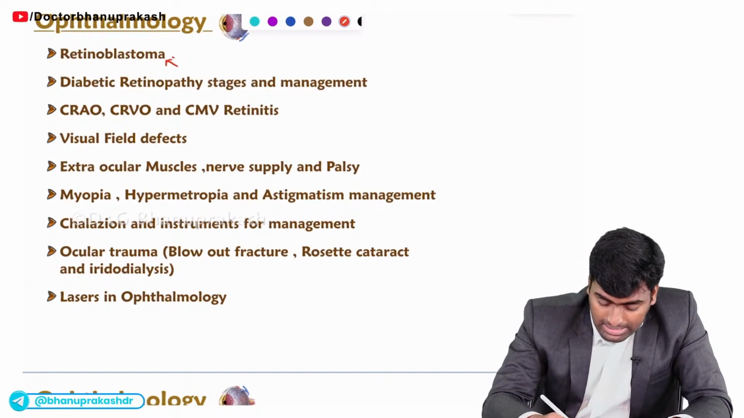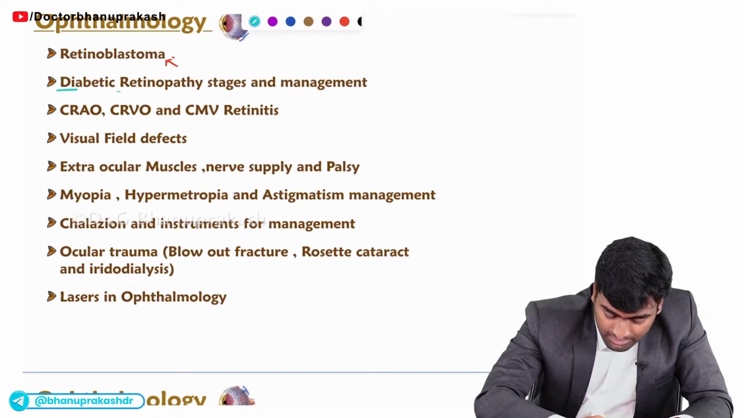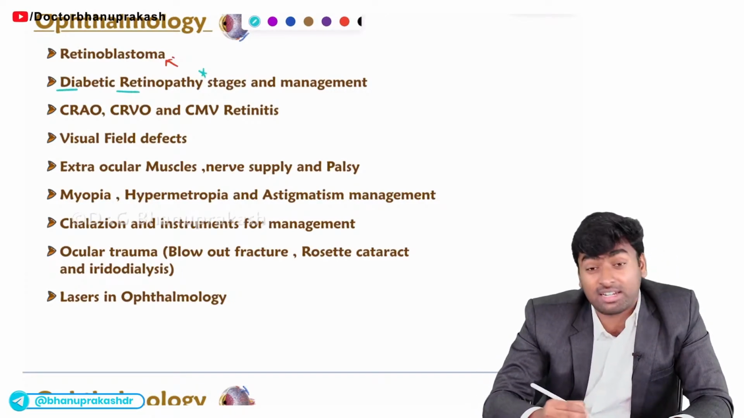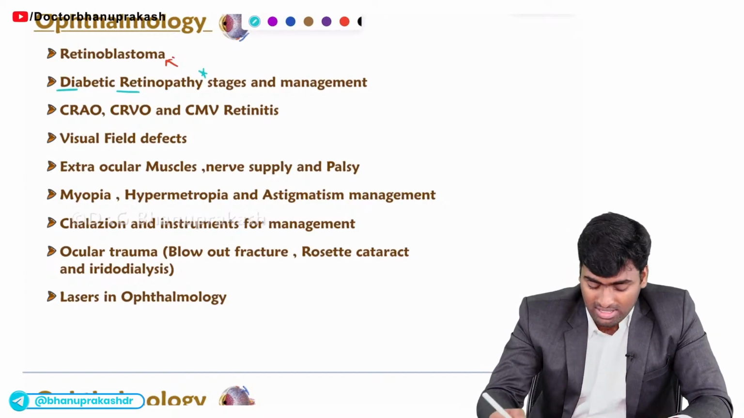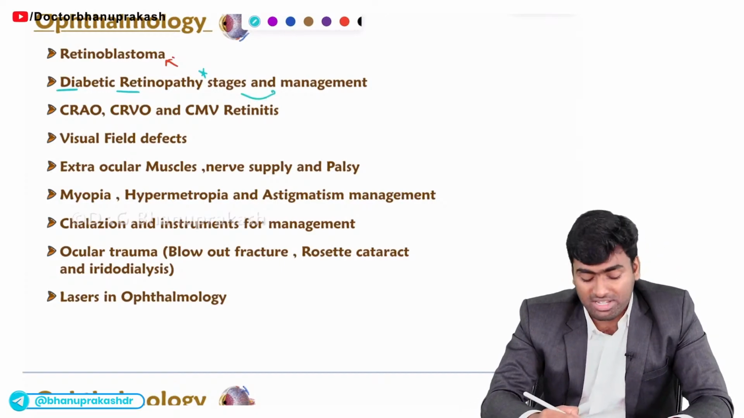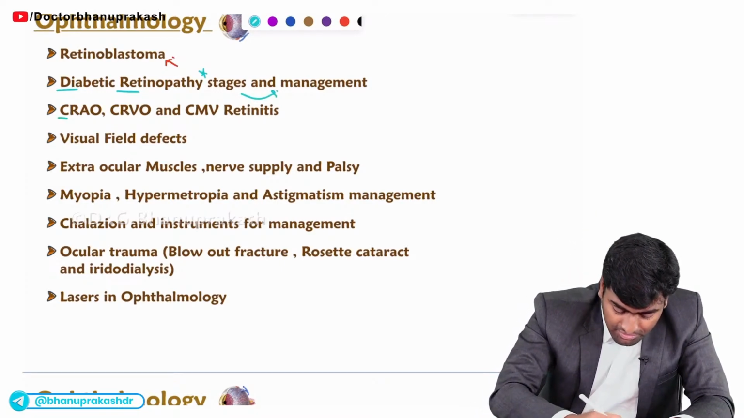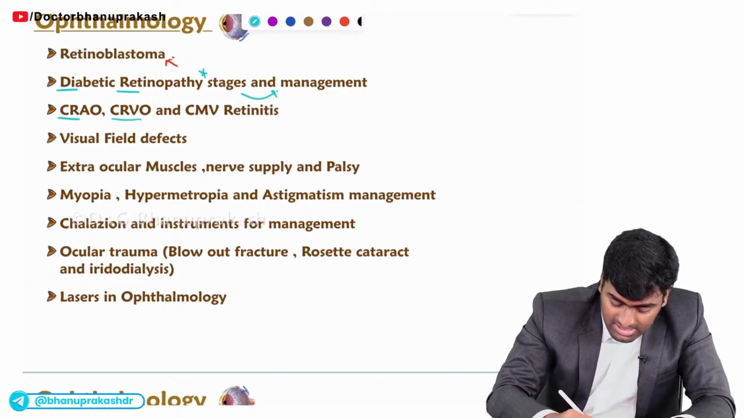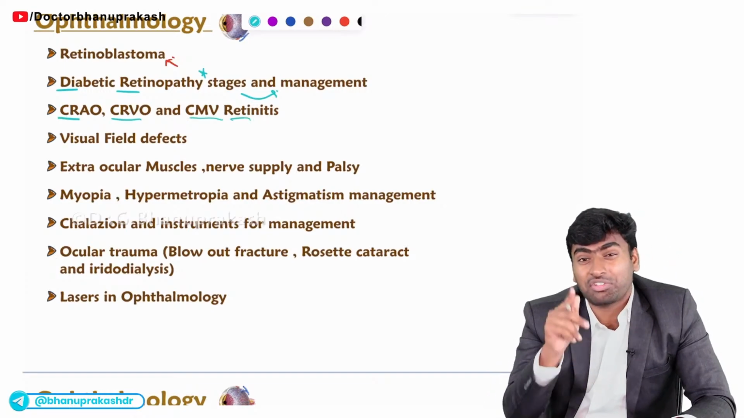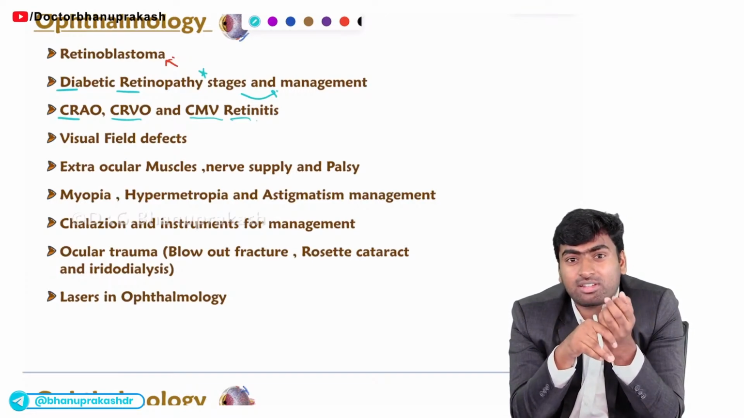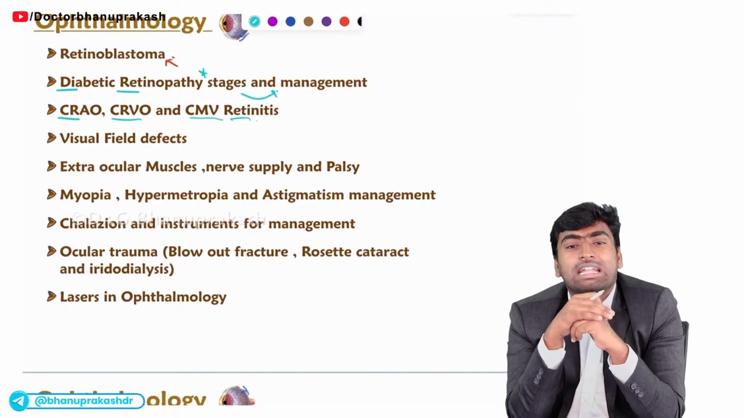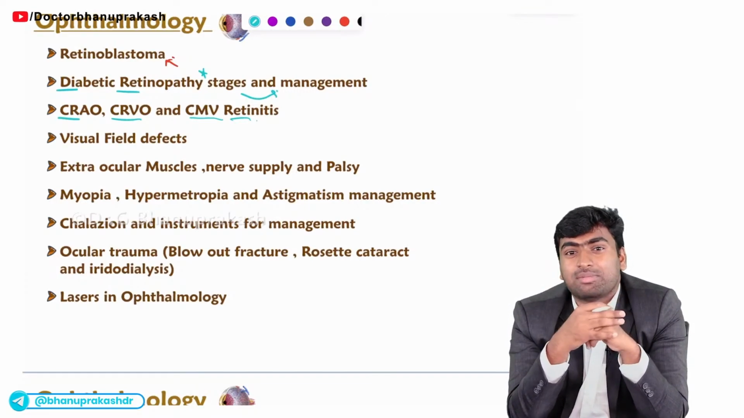Fine. And the next important one, which is evolving and has recently been tested many more times, what is it? It is the diabetic retinopathy stages. What are the stages and how will you manage? Fine. And the images of CRAO, CRVO and CMV retinitis. They will give you an image like a cherry red spot, tomato flash. They will ask which of the following diseases this fundus image represents.